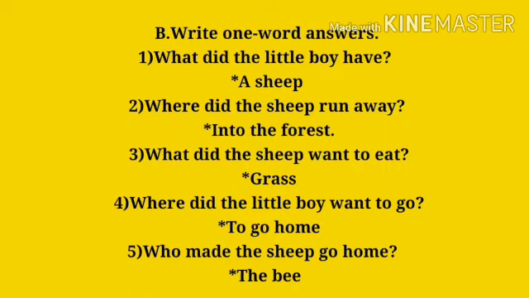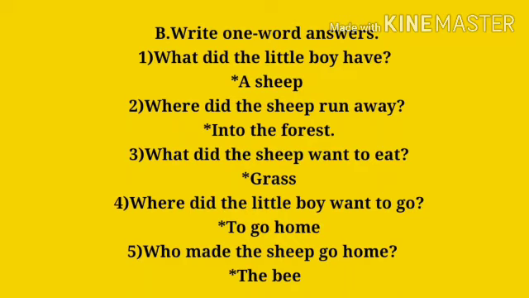Now the third question is: what did the ship want to eat? Once again I repeat the question. What did the ship want to eat? So the answer is grass. The sheep wanted to eat the grass. Now the next question is: where did the little boy want to go? Once again I repeat the question. Where did the little boy want to go? So the answer is to go home. The little boy wanted to go home.